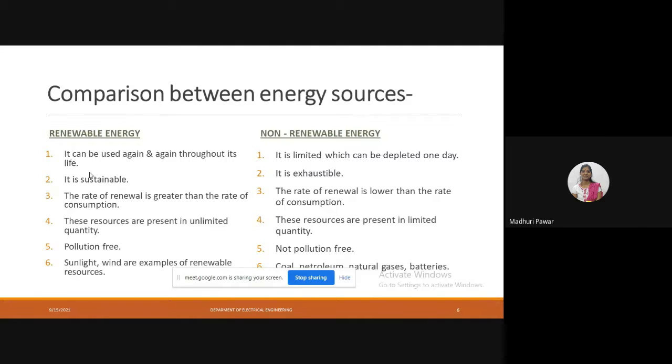It can be used again and again throughout its life, and non-renewable sources are limited, which can be depleted one day. So it is sustainable. Sustainable means these sources are going a long way, up to long terms, and non-renewable is exhaustible. The rate of renewal is greater than the rate of consumption, and here the rate of renewal is lower than the rate of consumption.